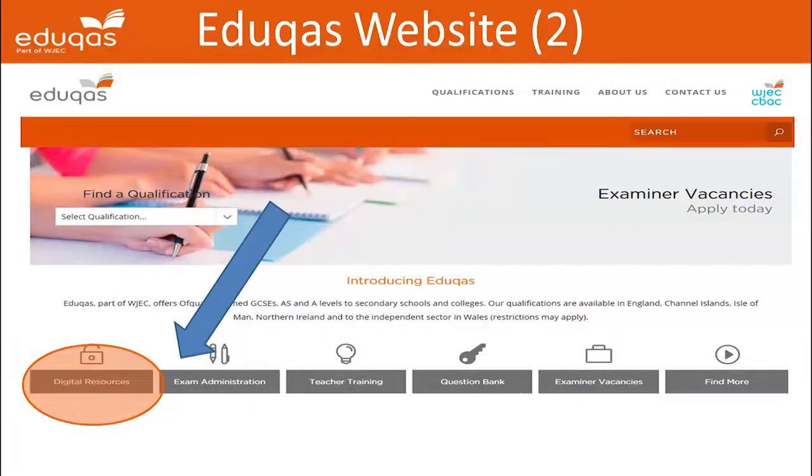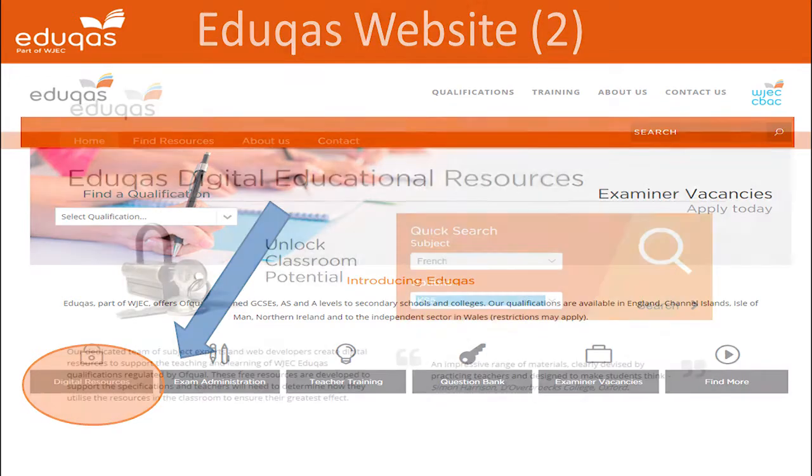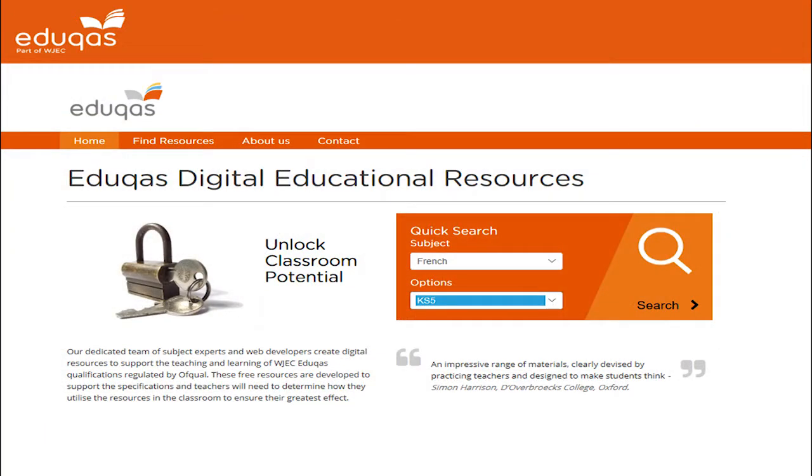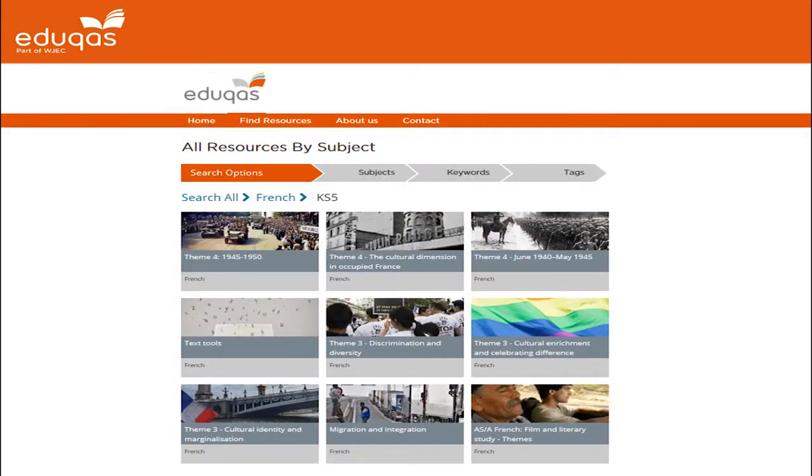The other way to access the resources from the Eduqas website is to click straight away on the Digital Resources tab on the main page. You will then be taken to this page where you will select your subject and the area of qualification, in this case French Key Stage 5. This will then take you to a slightly different menu, again however encompassing all of the same resources, this time with pictures and a slightly larger screen, to allow you to choose the text tools, the different themes, or the film and literary resources.